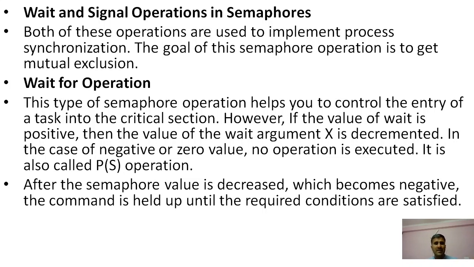We can initialize the value to 1, then check whether the condition is true or false. If the condition is false, it moves on to the loop. After the loop, it moves on to s minus minus, so s minus minus decreases the value by one. When the value of the semaphore is 0, the condition is true, and it permits process 1 to enter the critical section for execution. After execution it generates the signal, and then P2 enters. So this is the whole scenario of the wait operation.